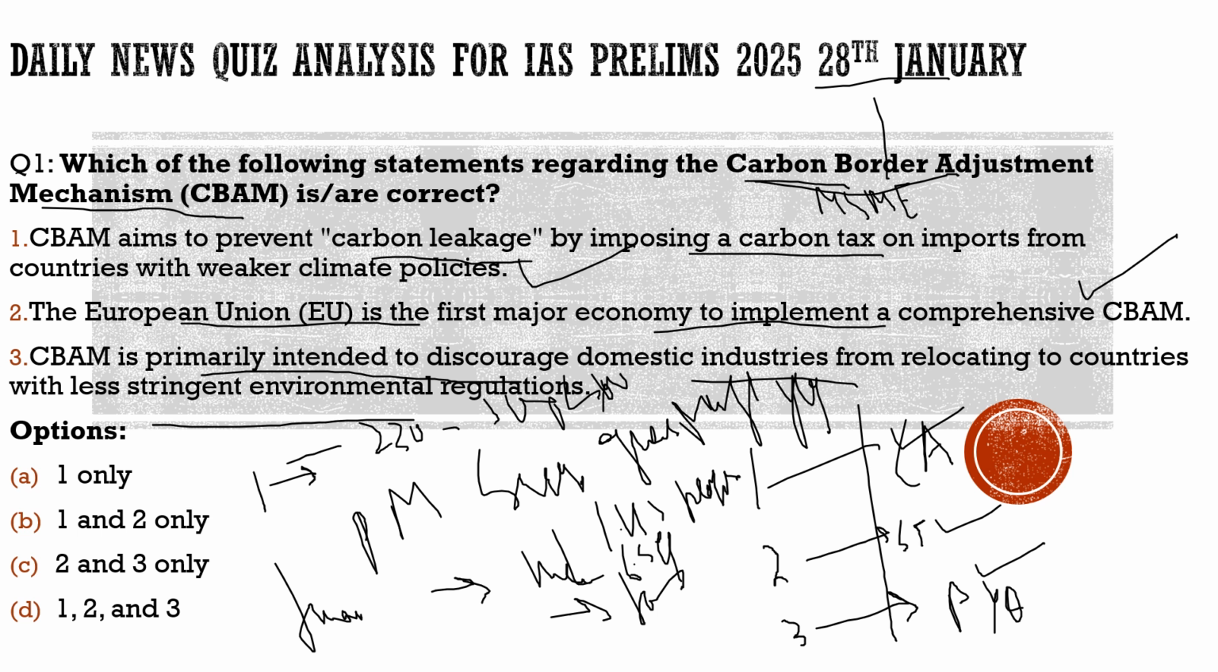So with respect to this question, what are the correct statements? Correct statements are statement 1 and statement 2 only. So the correct option would be option B. With this, I hope you understood the article, the gist of the article, and also the questions. With this, I would like to take your permission to move to the next slide.